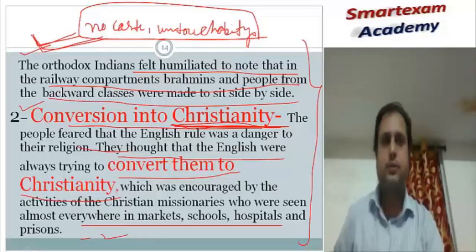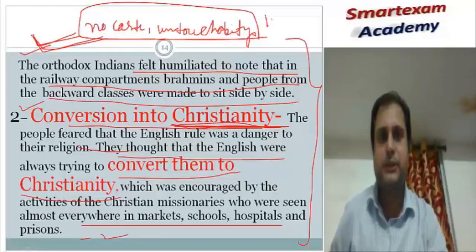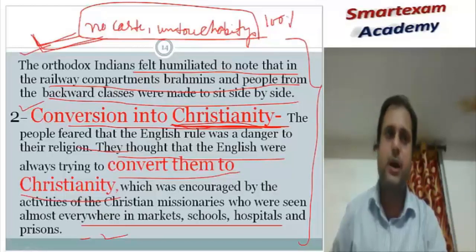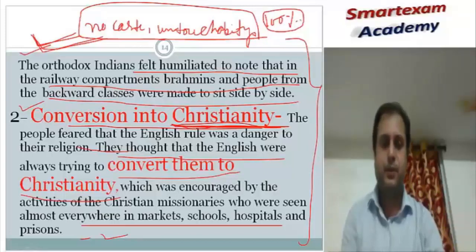So let's move ahead. You can write down the main points because these are excellent notes. 100% marks is already assured if you write these notes. Let's move.